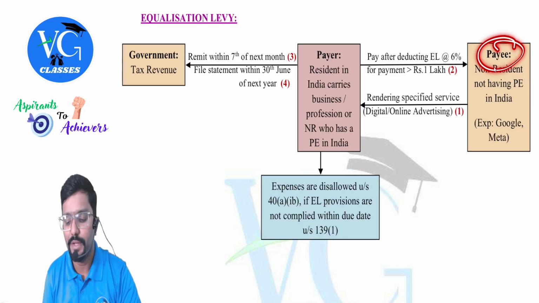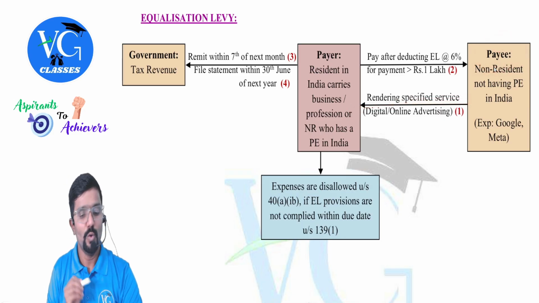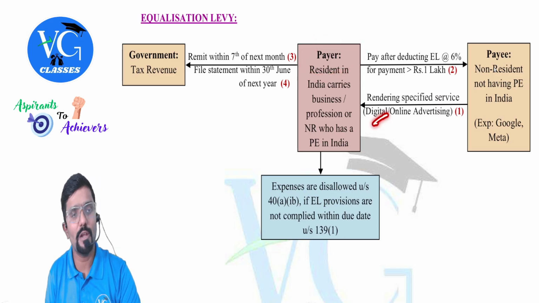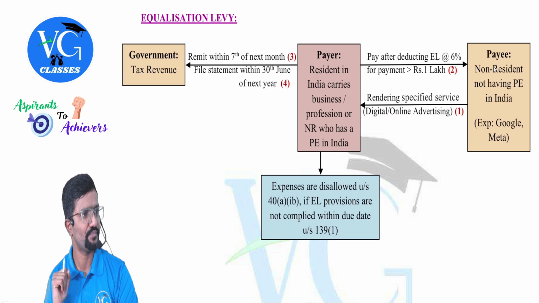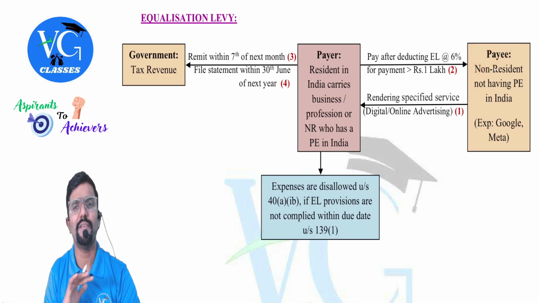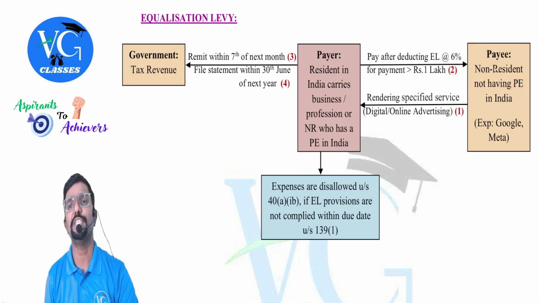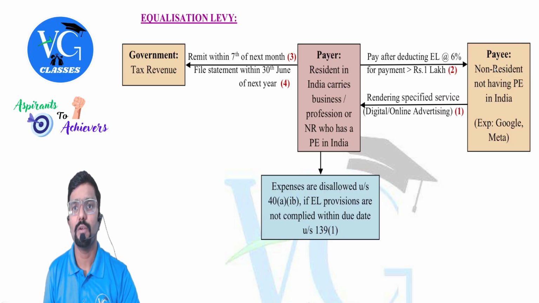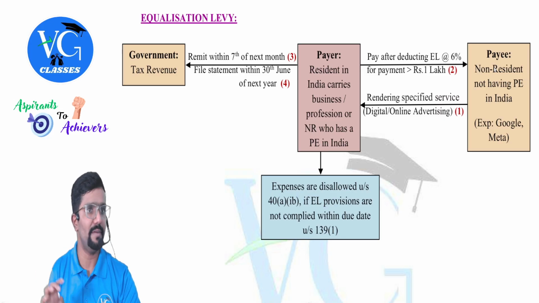What did payee do? He gave specified service. Who received it? Payer. What is specified service? Digital or online advertising or marketing. Okay. Who is payee? A non-resident who does not have any office. Permanent establishment means he doesn't have any office or branch in India. Correct, Kotresh? What is it called? Permanent establishment. He doesn't have it.